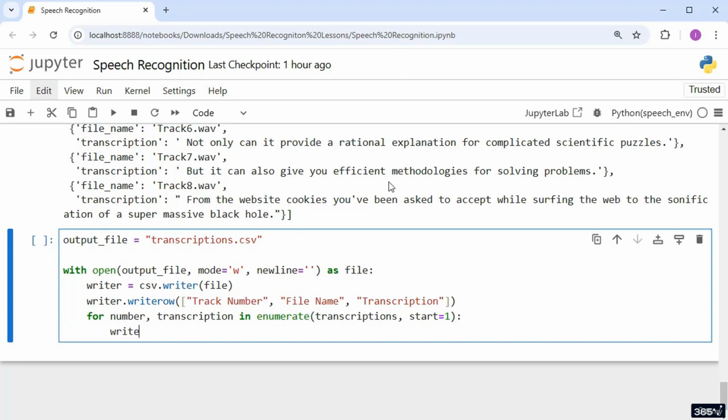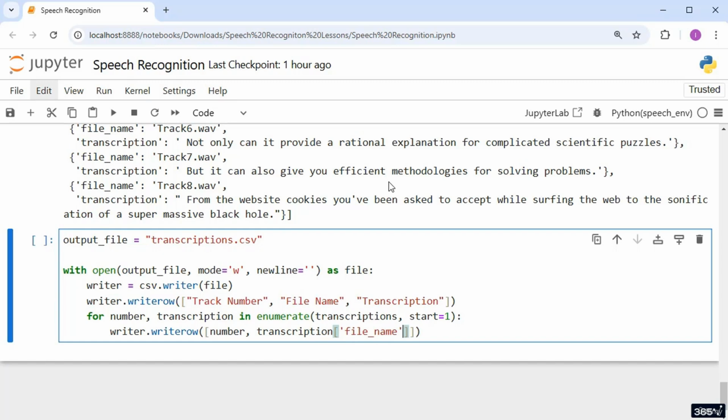Next, we'll again use the WriteRow method to add a new row to the CSV file for each transcription in the loop. As arguments, we'll first pass the track number, which indicates the position of the audio file in our list. This helps us keep track of which transcription corresponds to which file. After that, we'll pass transcription and specify file name in brackets, which retrieves the audio file's name from the dictionary. This ensures that the file name is correctly listed in our CSV.